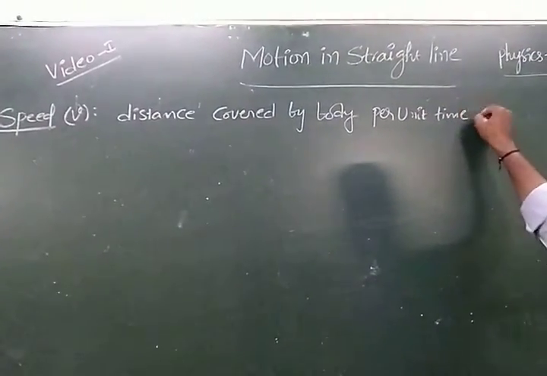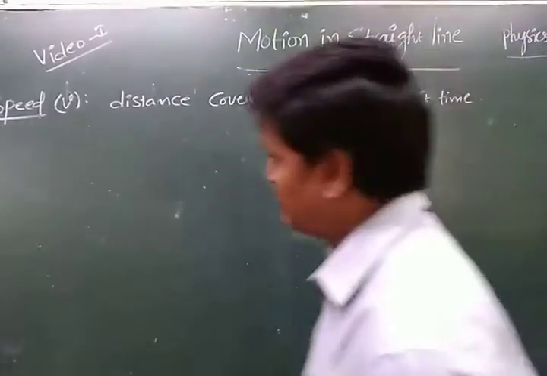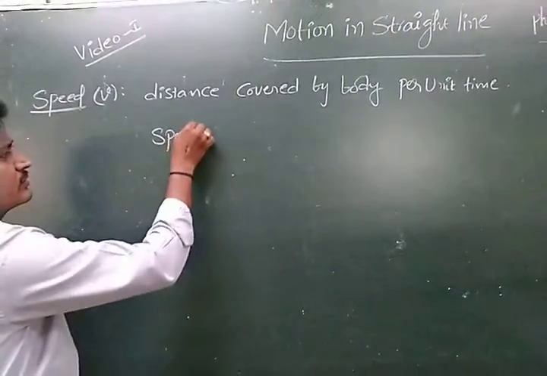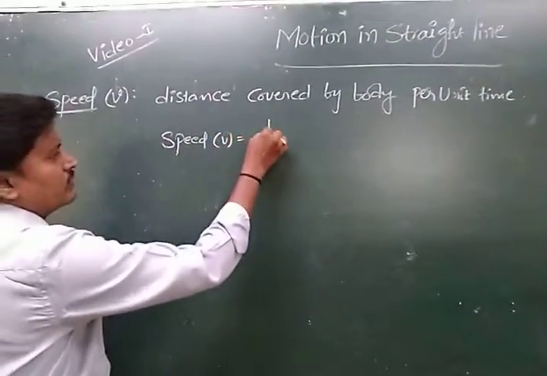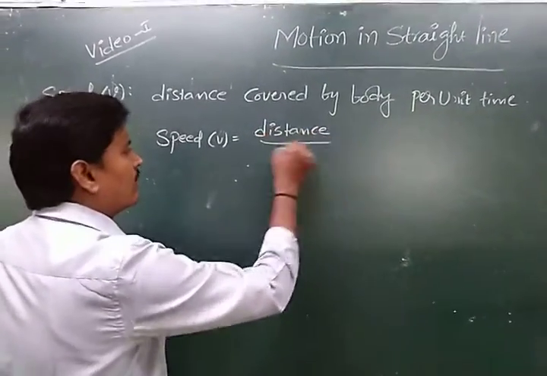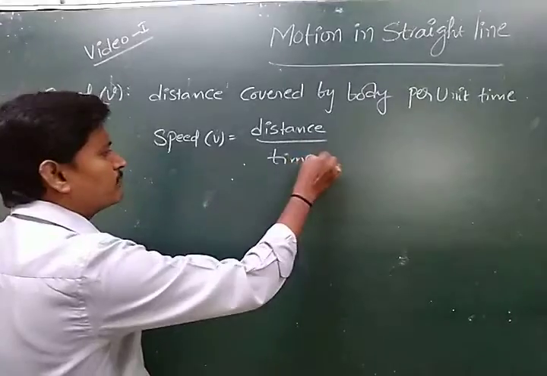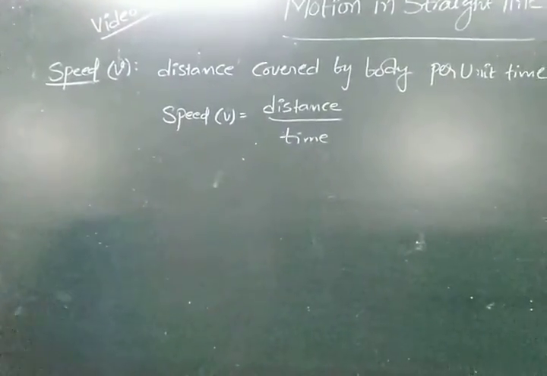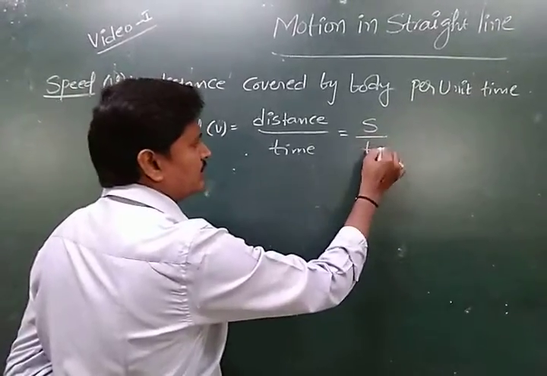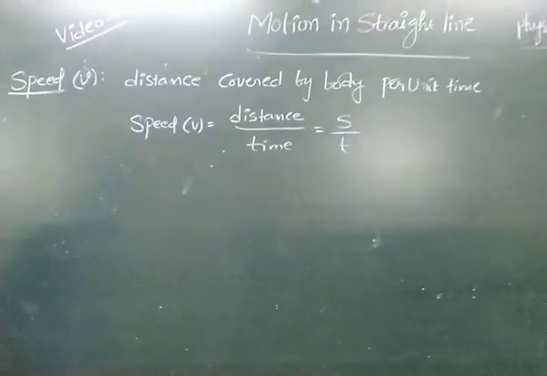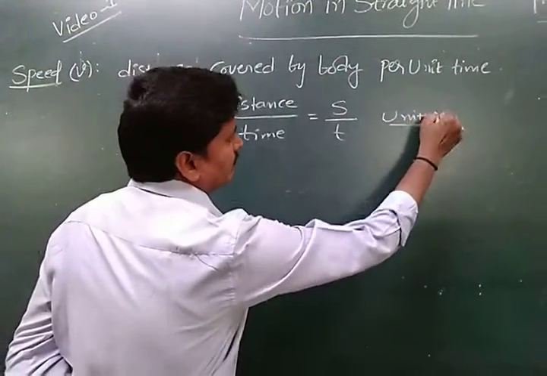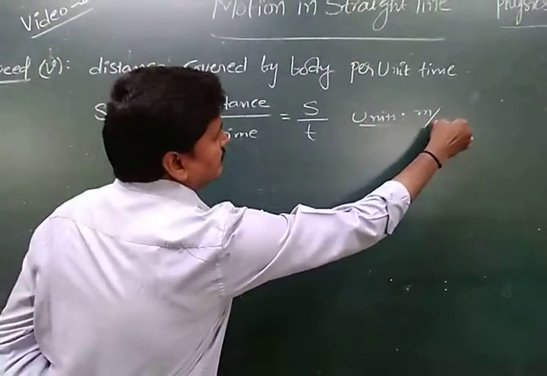Therefore, the speed expression is V is equal to distance by time taken, that is, long path by time. Distance is indicated with the letter S and time is T. So the units are meter per second.